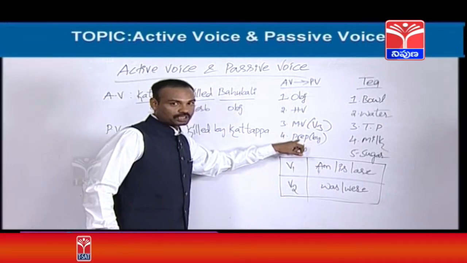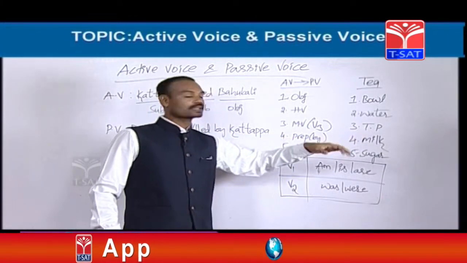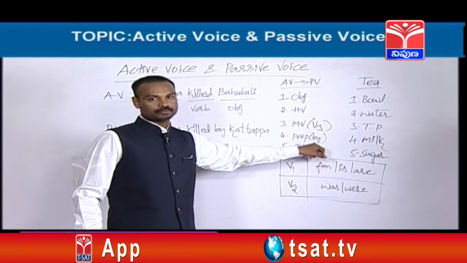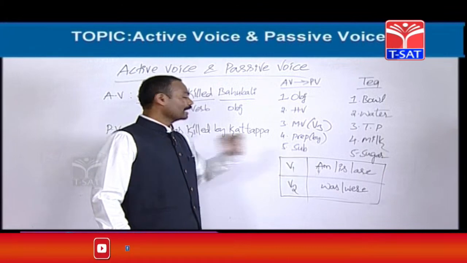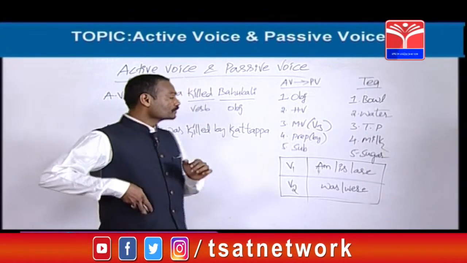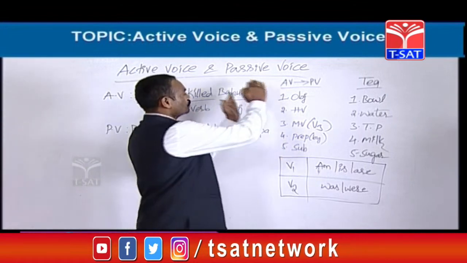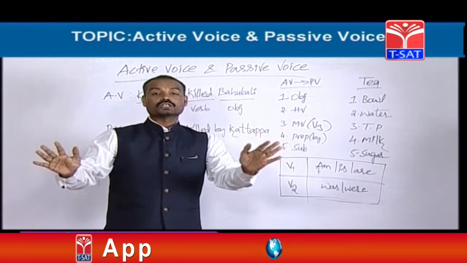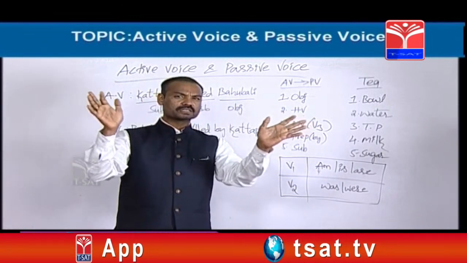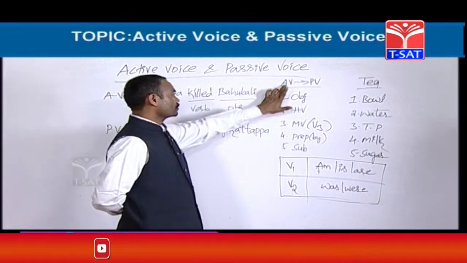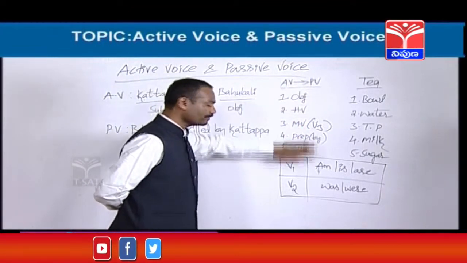Next one is preposition. The fourth point is here. Here most of the time we should use by. The preposition is by here. The last one is subject. So friends, to change an active voice into passive voice, five items are important. These are basic principles, beautiful techniques I can say. So five items are required to change an active voice into passive voice.